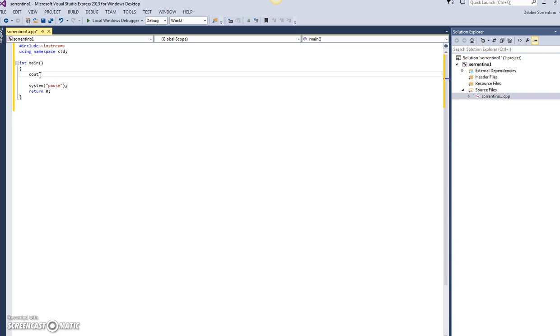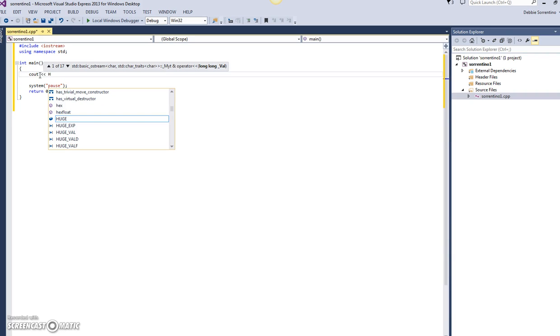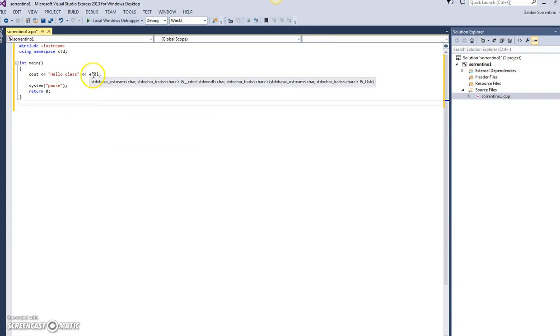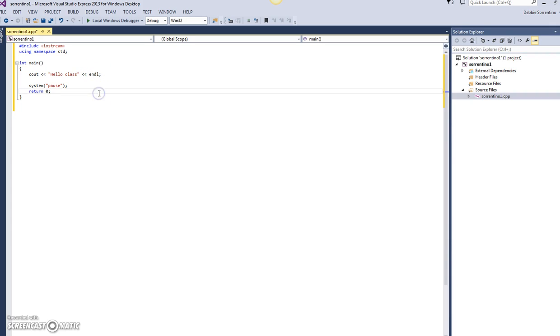So I'm going to put my code in here. And this word that's here is endl. It's short for end of line. So make sure this is the letter L and not the number 1.